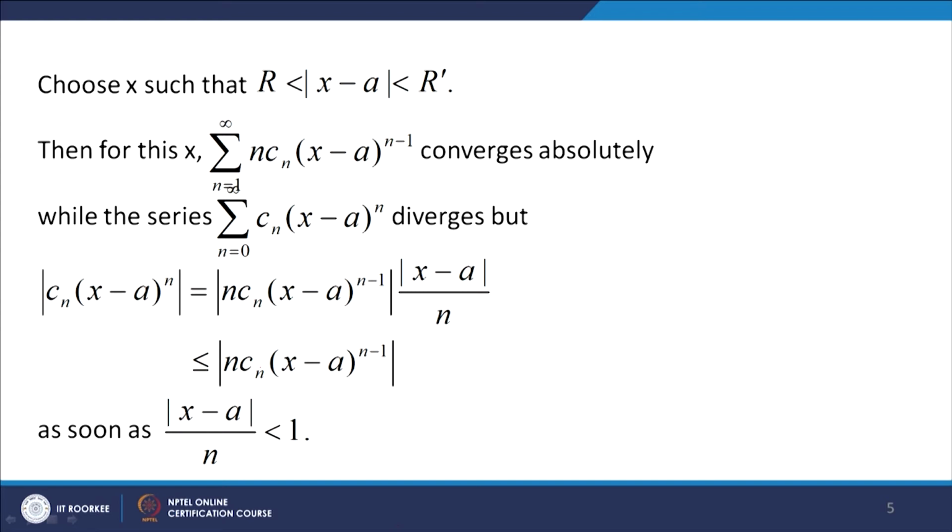So, by comparison test, since the series sigma n c n (x minus a) to the power n minus 1 is convergent, the series sigma c n (x minus a) to the power n is also convergent, but that is clearly a contradiction, because the series sigma n equal to 0 to infinity c n (x minus a) to the power n diverges for an x which satisfies mod of x minus a greater than r.